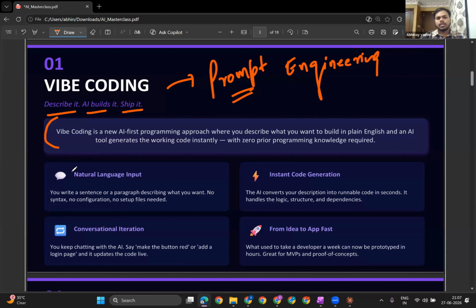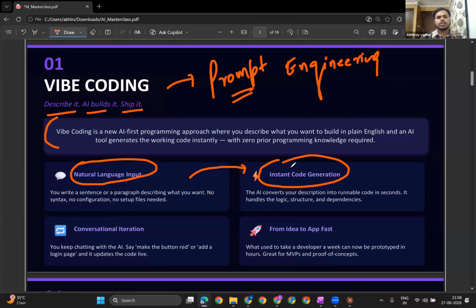You just give the natural language input, any language. If you know Hindi, English, or some other languages, and that particular tool you are using supports different languages, that is, it is multilingual in nature, then you can simply give the input in the form of a prompt. And after that, the AI is going to generate the basic code for you.